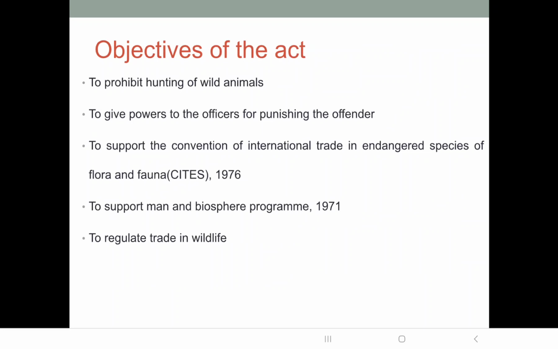Third, to support the Convention on International Trade in Endangered Species of Flora and Fauna, known as CITES, in 1976.